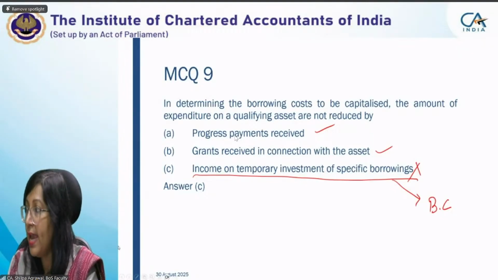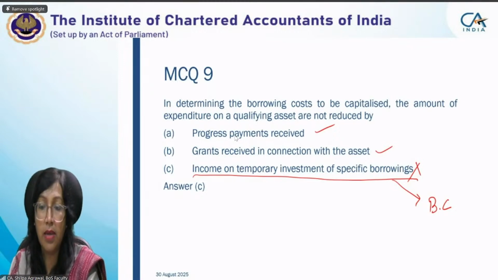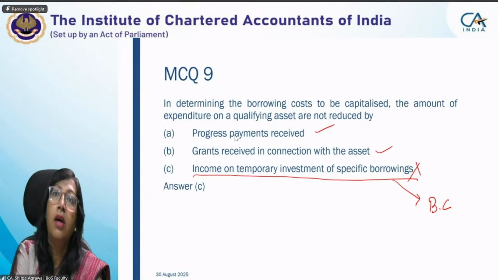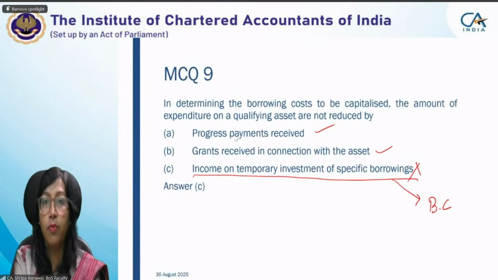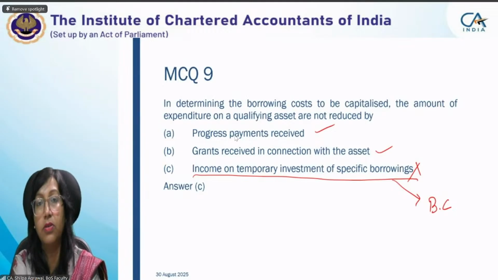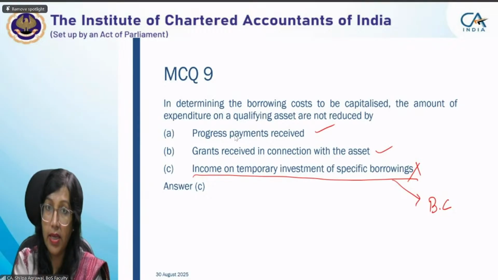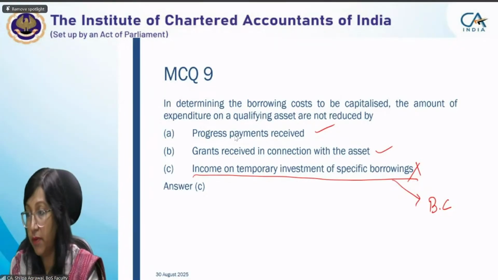I wanted to cover one more question. This was a very good question which came in the examination, not in your financial reporting examination, but in your general financial reporting standard, which was in the earlier scheme. That question came and it was a really very good question. I added it in your RTP also, later in your study material also, and I wanted to cover that. When you started your construction activity on a qualifying asset, there was no borrowing, and later you had a general borrowing, and in that case, what should be the accounting treatment?